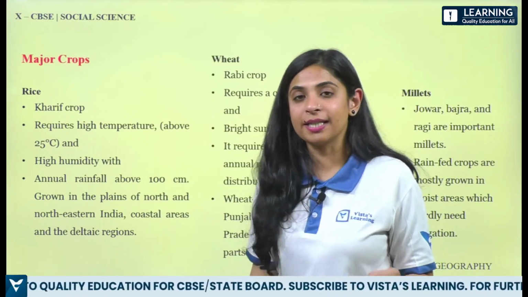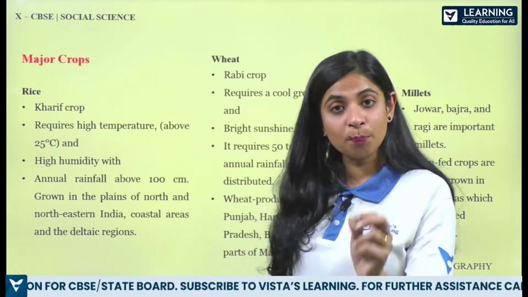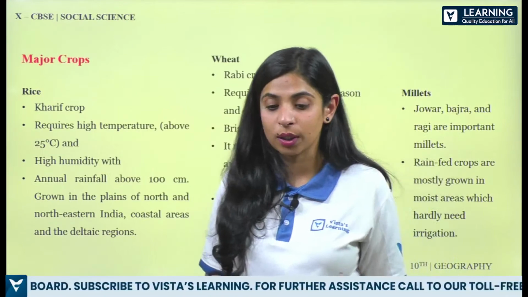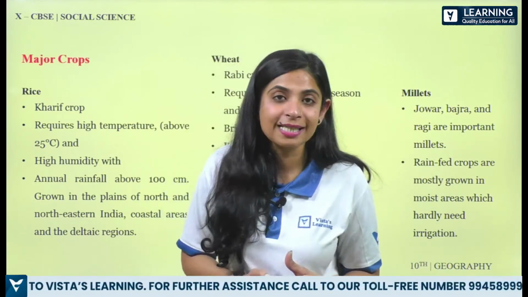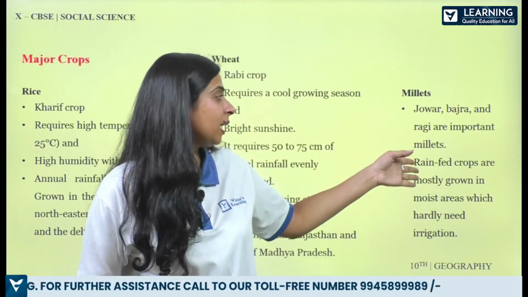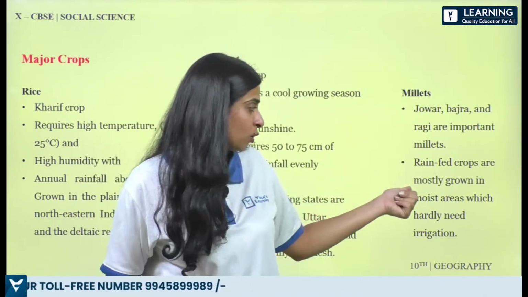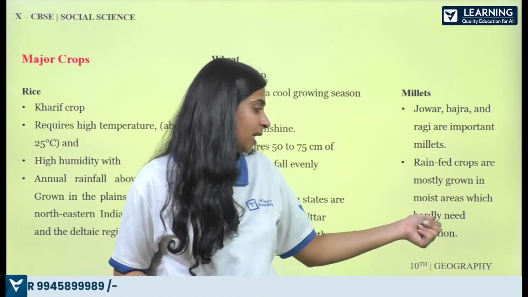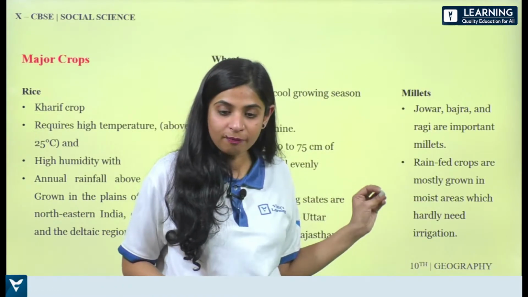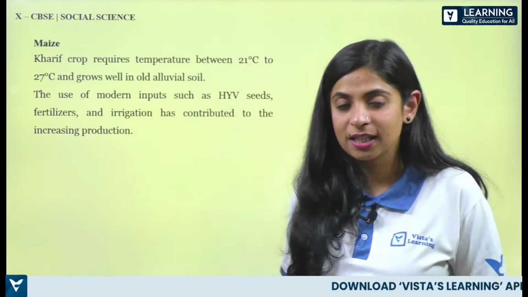Then we have millets. Now these are the important crops, the major crops which we are growing, alright. So when we talk about millets, then we have jowar, bajra, ragi, these are the important millets. Rain-fed crops, so again monsoon crops, mostly grown in moist areas where we need irrigation, alright. Then we have maize, which is a Kharif crop.